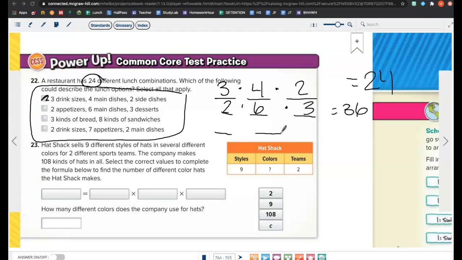How many bread options do I have? 3. How many sandwich options do I have? 8. Is 3 times 8 24? Yes. Yep, so that one worked.